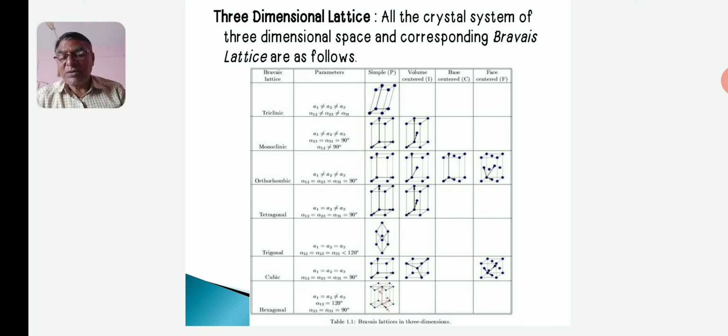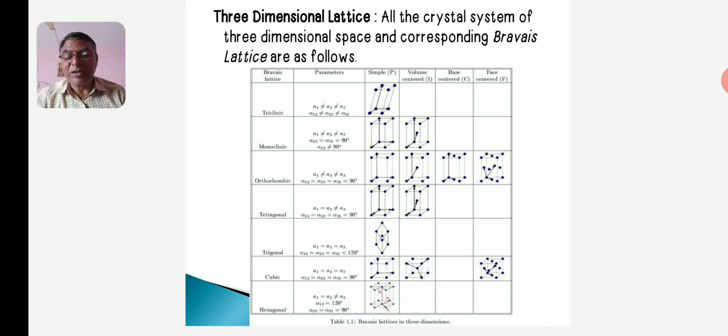The symbols P, F and I represent simple or primitive, face centered and body centered respectively. A base or end centered cell is one which has lattice points at corners and at one pair of opposite faces.